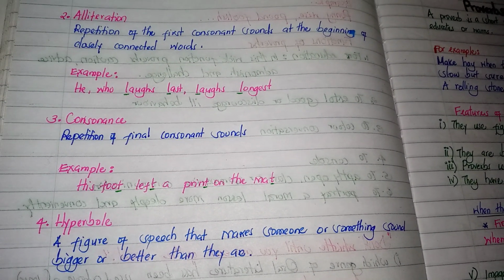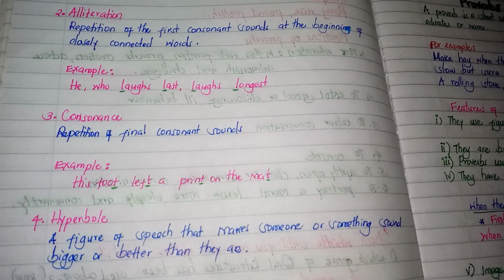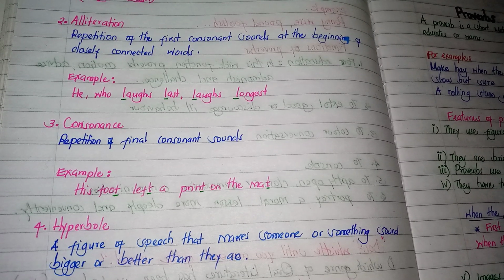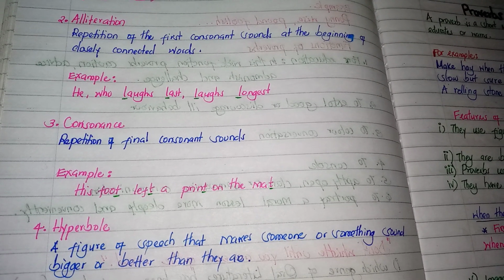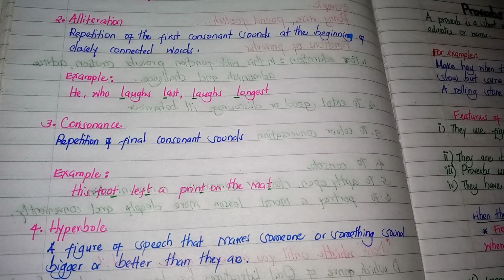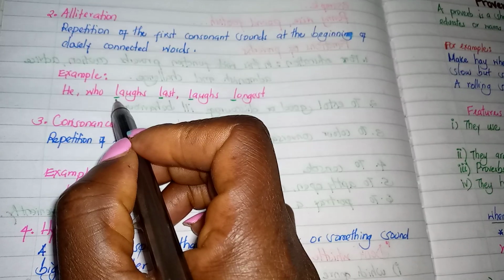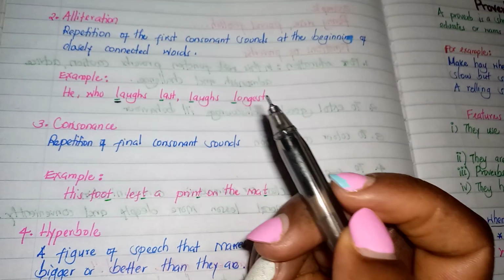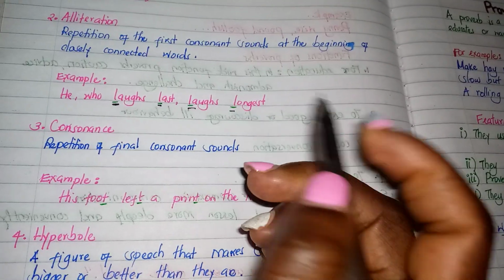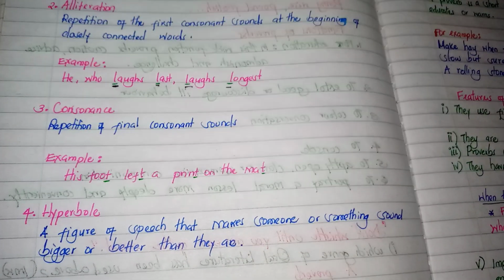Another mnemonic device is alliteration, and alliteration is the repetition of the first consonant sound at the beginning of closely connected words. For example, a proverb, he who laughs last laughs longest. In this proverb, we have seen that there is repetition of the first consonant L in those words that are closely connected or closely following each other.